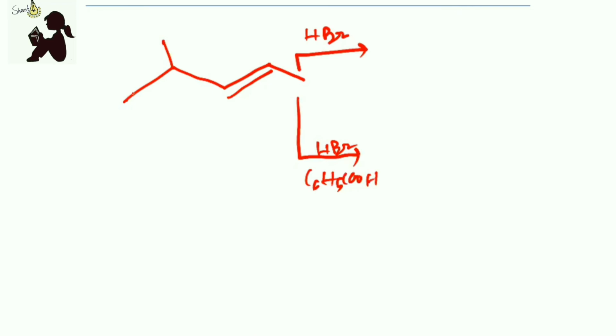And they will ask you what will be the product here. So at first glance, you will open the double bond and you will just add the plus and minus part, like what I have told you. But here is something more.